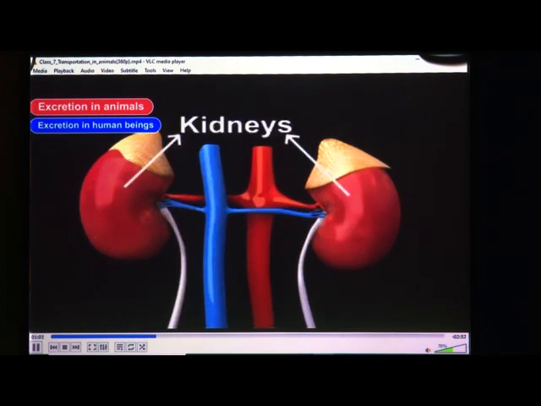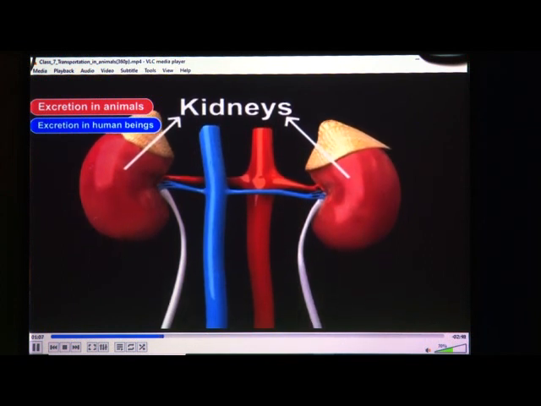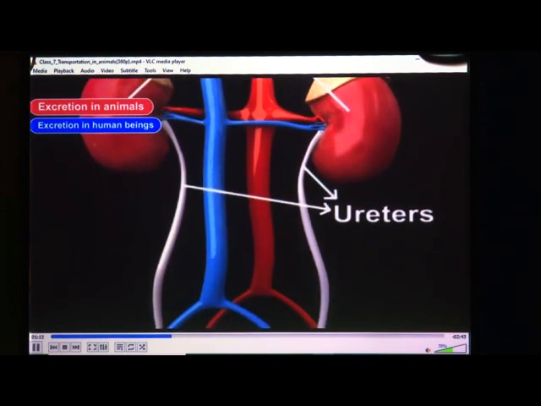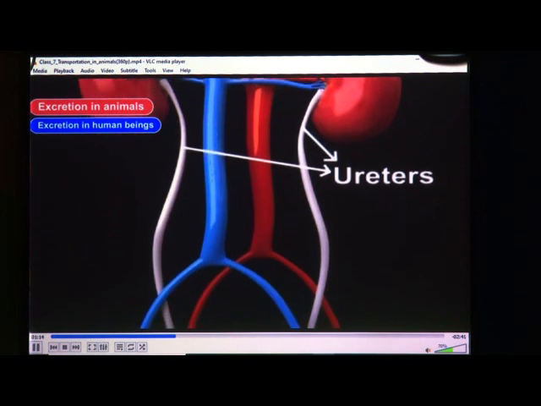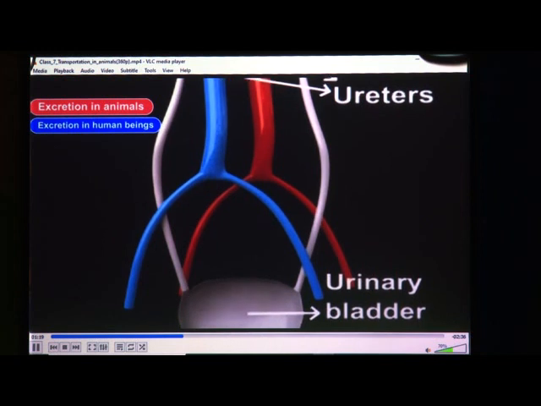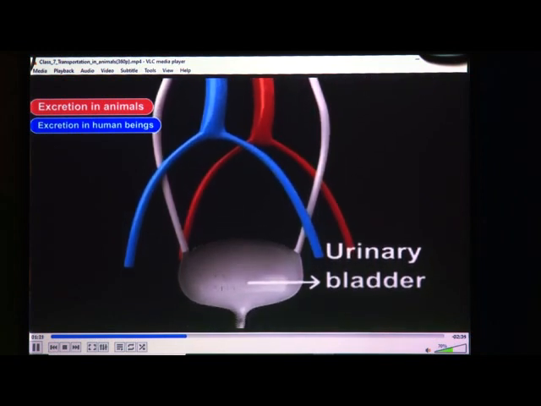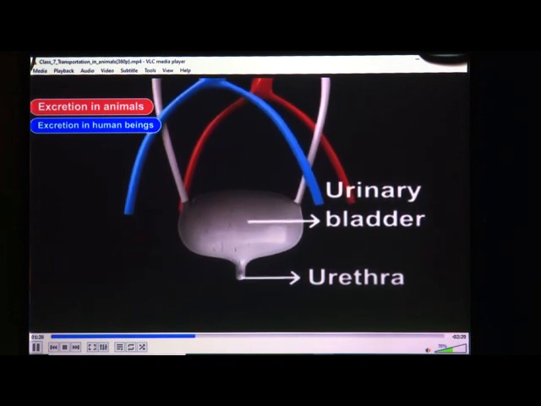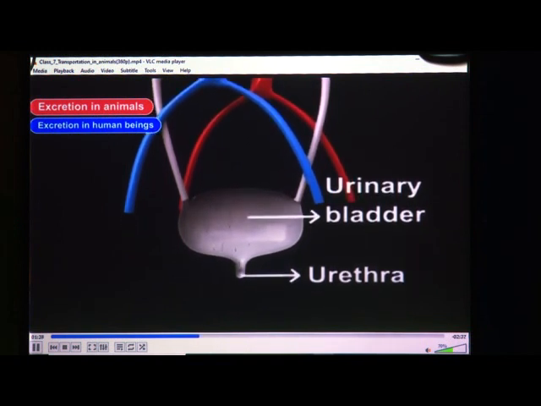What is done in the excretory system? The wastes present in the blood are removed, and this is a mechanism to filter blood. This process is carried out by the capillaries in the kidneys. As blood transports the wastes to the kidneys, it consists of both useful and harmful substances. The useful substances must be absorbed back into the body and the harmful substances should be removed from the body.